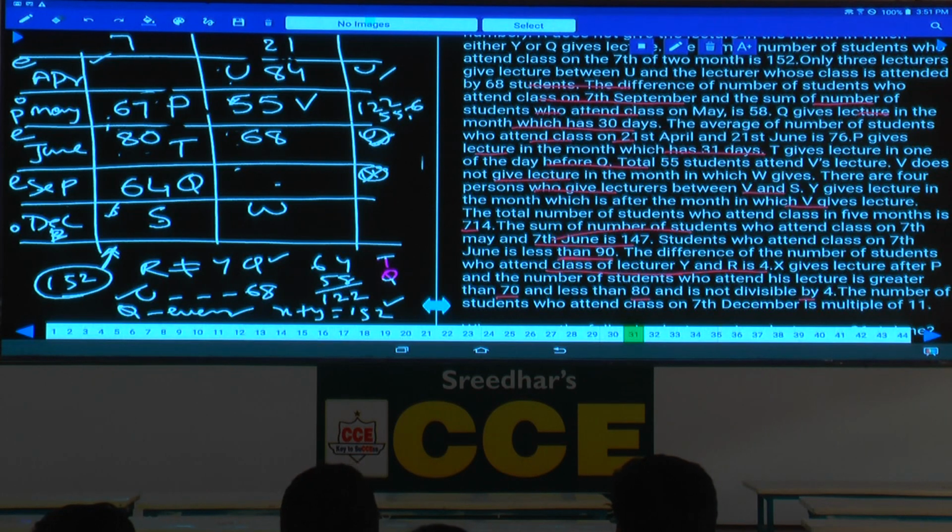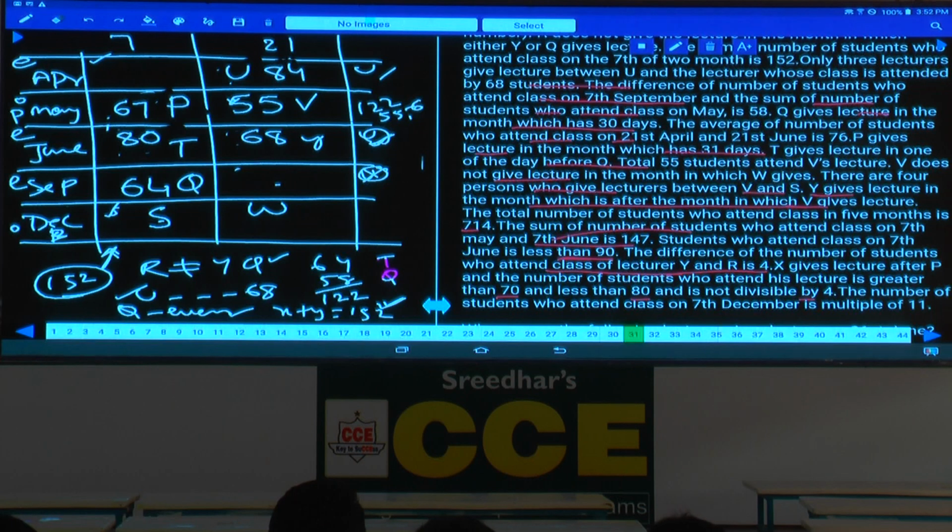Now Y is after what? There is some relation about Y. Y gives lecture in the month which is after V. After V there must be Y, isn't it? So where should this Y be? Y or X, and the relation: X gives lecture after P. X is after P, isn't it? X can be either in this one or this one. Done with this? X plus Y is 152. That's what we have done.